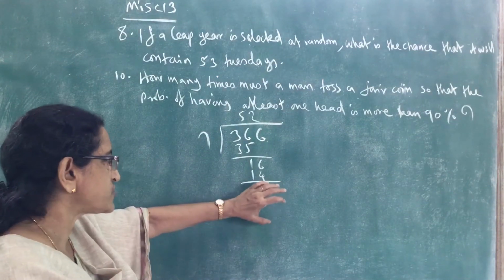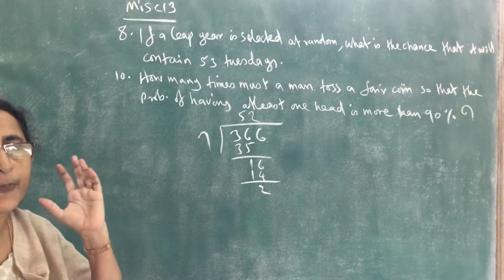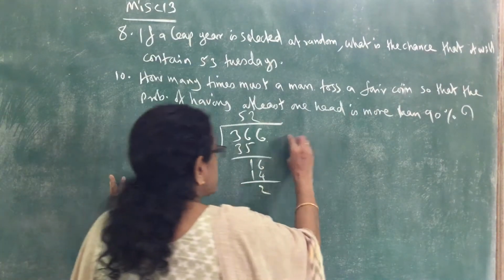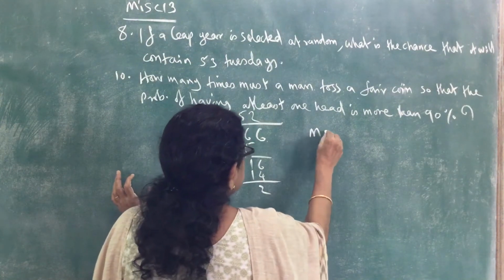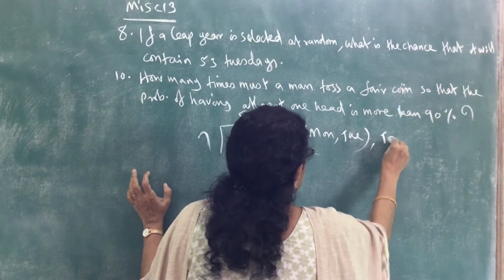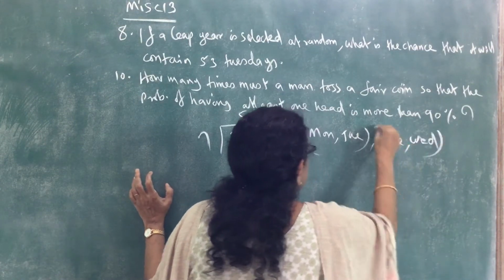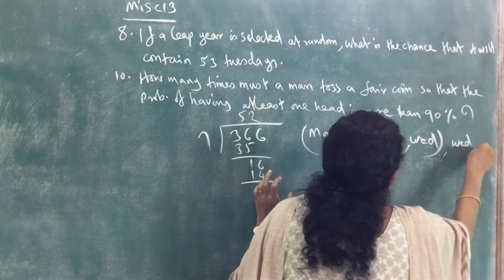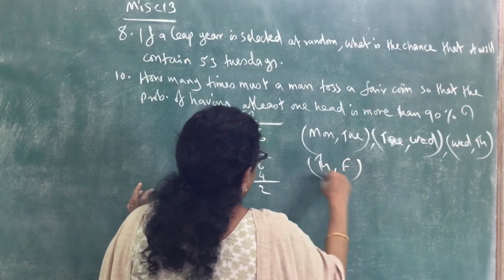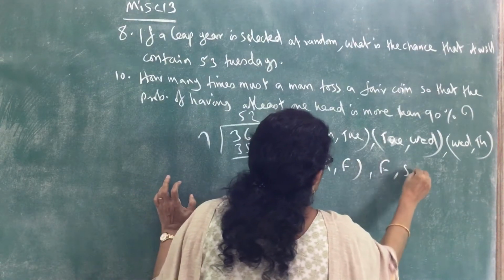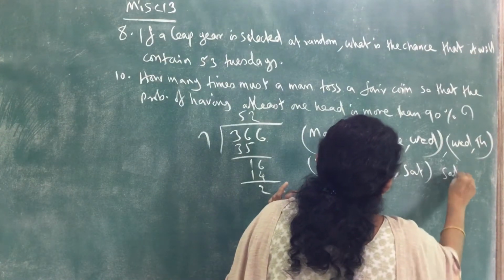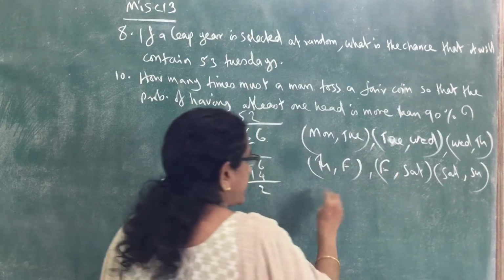For that, what are the possible outcomes of these 2 days? The possibilities are Monday, Tuesday, or Tuesday, Wednesday, Thursday, Friday, Saturday, Sunday, Monday.